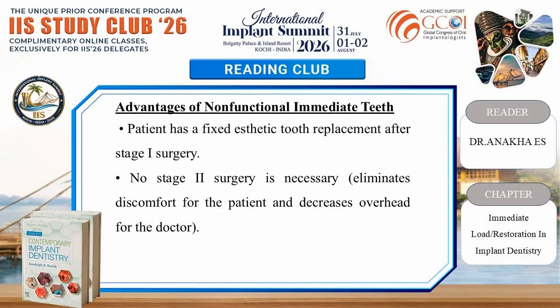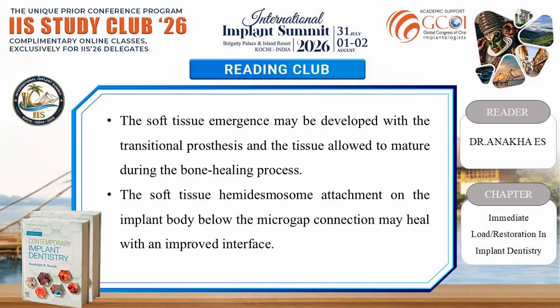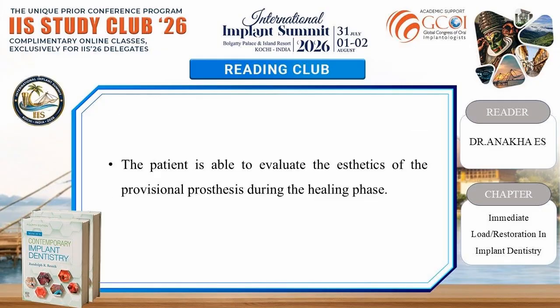Advantages of non-functional immediate teeth. Patient has a fixed aesthetic tooth replacement after stage 1 surgery. No stage 2 surgery is necessary. Eliminate discomfort for the patient and decrease overhead for the doctor. The soft tissue emergence may be developed with the transitional prosthesis and the tissue allowed to mature during the bone healing process. The soft tissue hemidesmosome attachment on the implant body below the microgap connection may heal with an improved interface. The patient is able to evaluate the aesthetics of the provisional prosthesis during the healing phase.